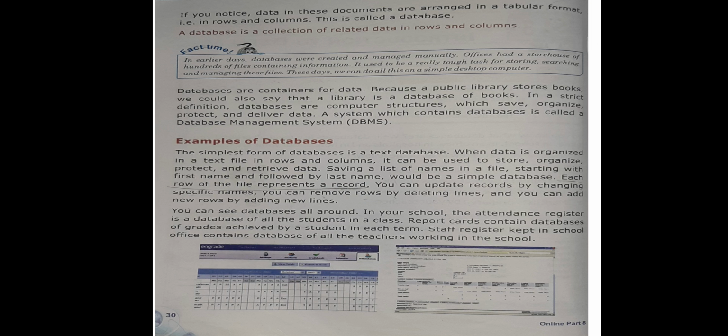In our schools, the attendance register is the database of the students in the class. It has entries for all the students, with all their information given there. Then the report card contains the database of the grades achieved by the students in each term. Then the staff register keeps the records of the office, containing a database of the teachers working in the school.